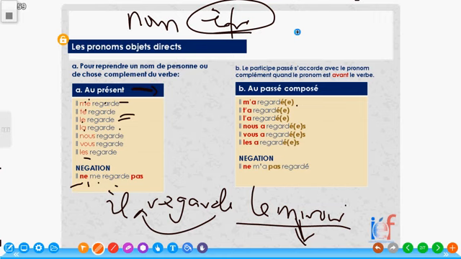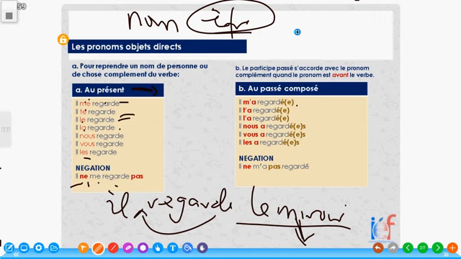When the COD is placed before the verb, which is normally... if you look at this, the COD is placed before the verb as well, but it is not passé composé, it is présent.